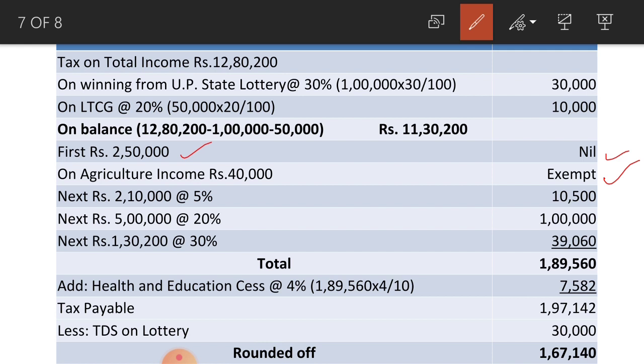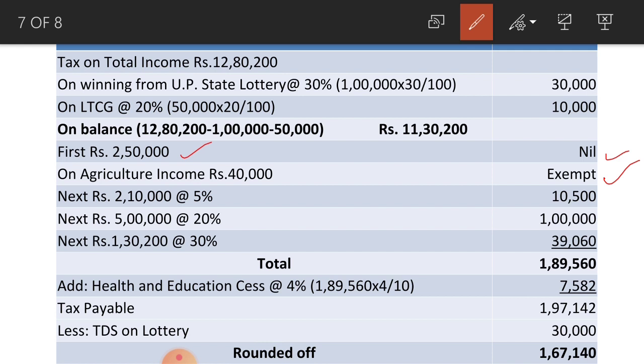Next 2,50,000, that is from 2,50,000 to 5 lakh at the rate of 5%, but in this problem out of that 2,50,000, 40,000 is considered as agriculture income and exempted from tax. So the difference between the next 2,50,000 and this 40,000 is 2,10,000.